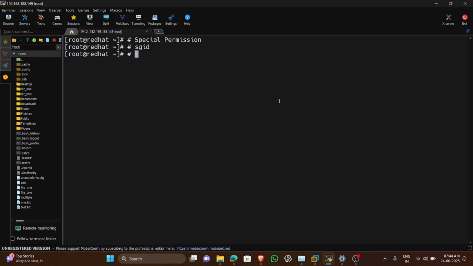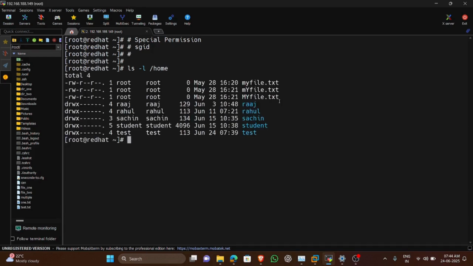So we can understand these things with the help of an example. Let's see. If we check ls -l /home, we will see some home directories, like Raj, Rahul, student, test, Sachin, and so on. What I am going to do is enter a specific directory and create some files. I am the root user, so I will become the test user and check my home directory. It is /home/test.